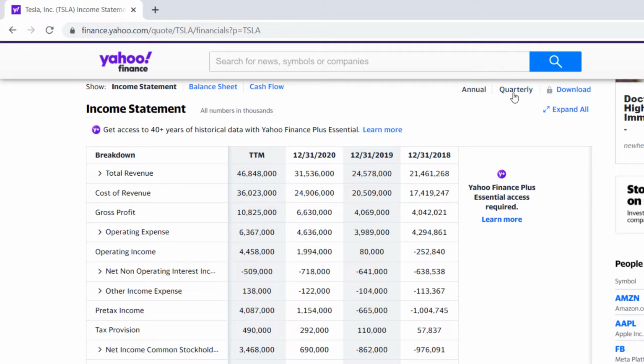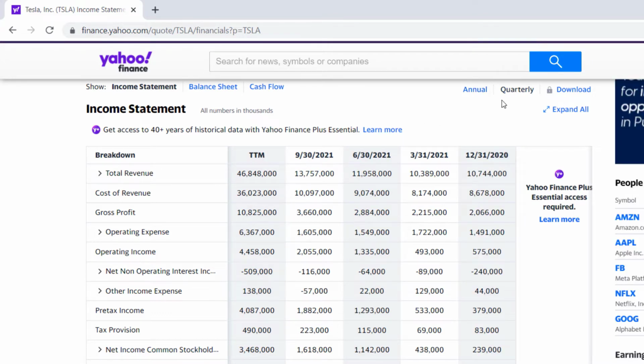But let's say we want to look at quarterly. So I'm just going to click on quarterly. That changes our numbers here because we're now looking at quarters. The other thing too to keep in mind is that all the numbers are in thousands. So what that means is we look at total revenue, and we're concentrating on this trailing 12-month number here. Total revenue for Tesla was over the last year 46.8 billion.